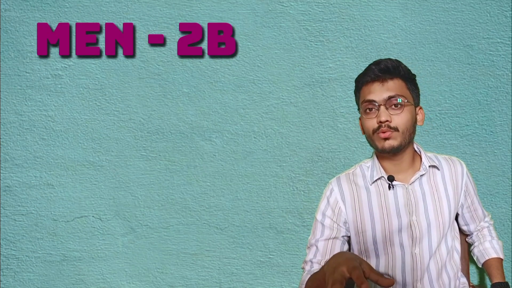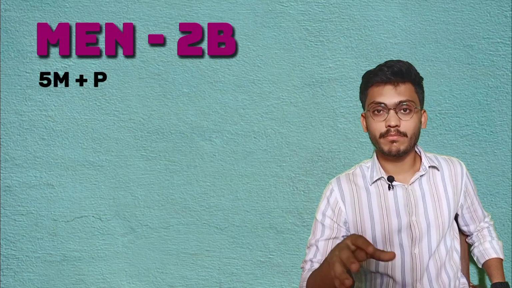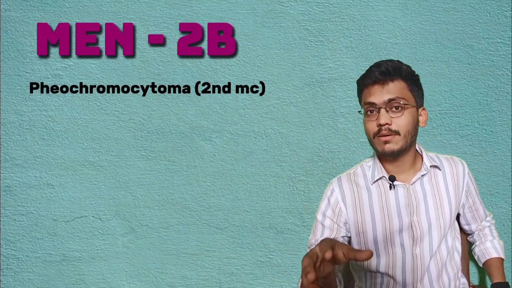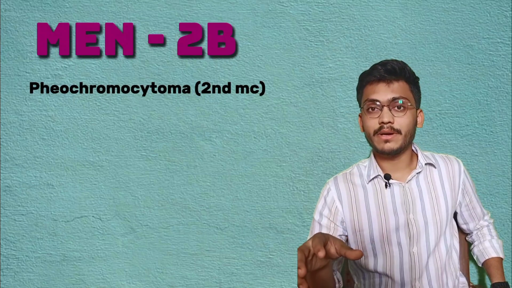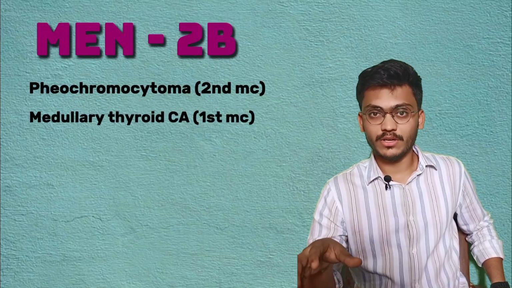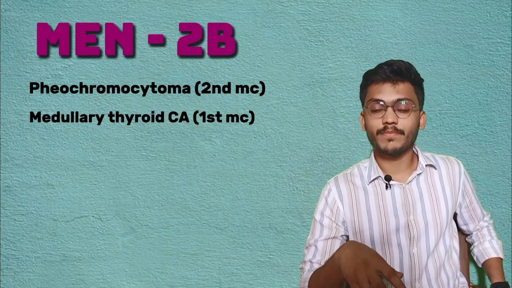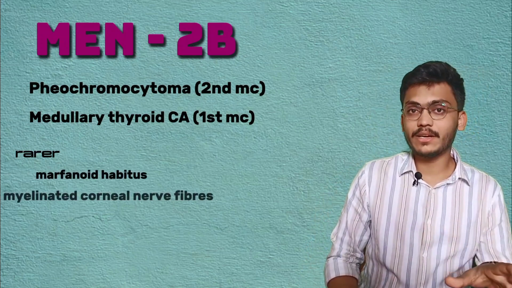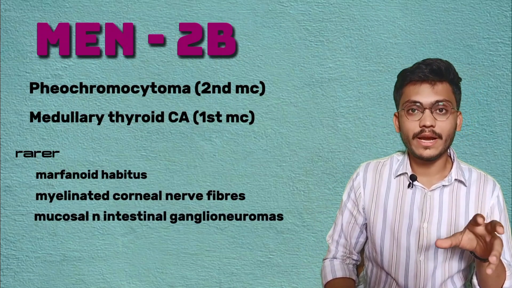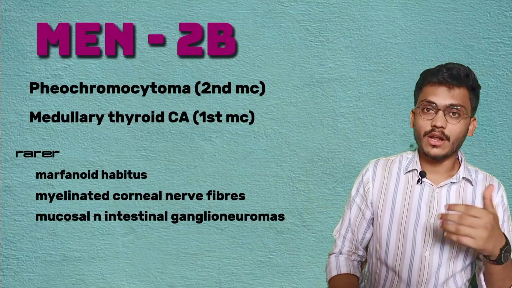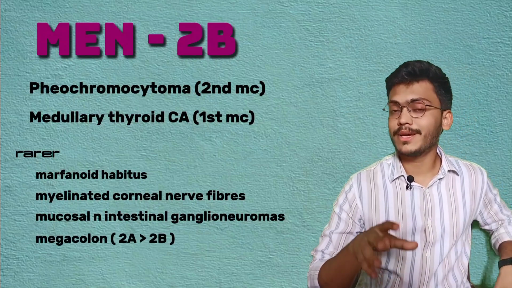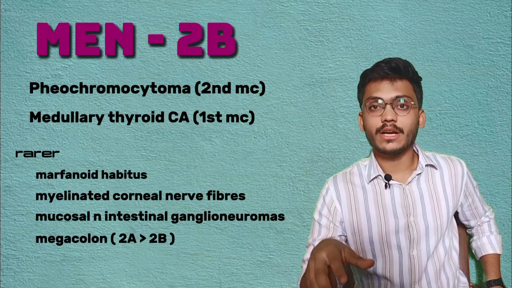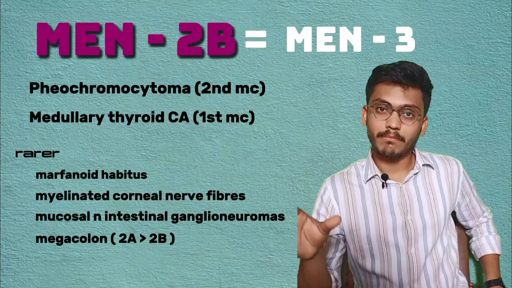The findings in MEN 2B can be remembered as 5M plus P. P means pheochromocytoma, which is the second most common finding in MEN 2B, and the most common finding in MEN 2B is medullary carcinoma of the thyroid. The remaining 5Ms are rarer findings: marfanoid habitus, myelinated corneal nerve fibers, mucosal and intestinal ganglioneuromas, and the last one is megacolon. Megacolon is actually more common in MEN 2A than in MEN 2B. MEN 2B is also known as MEN 3.